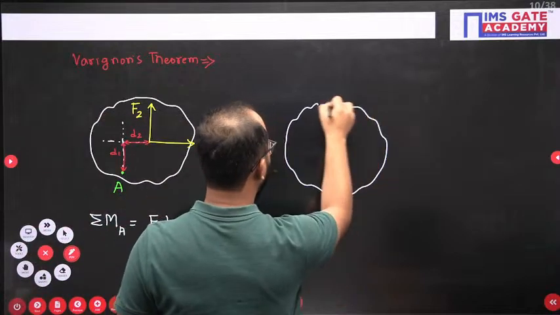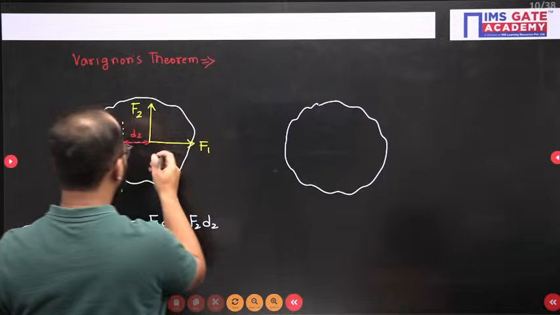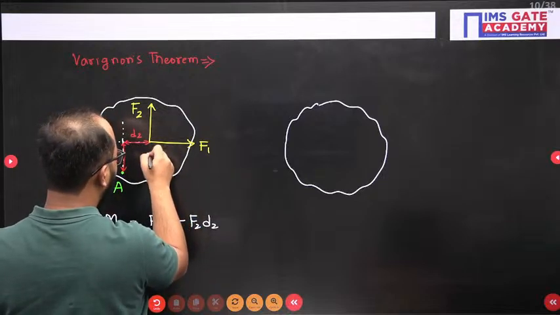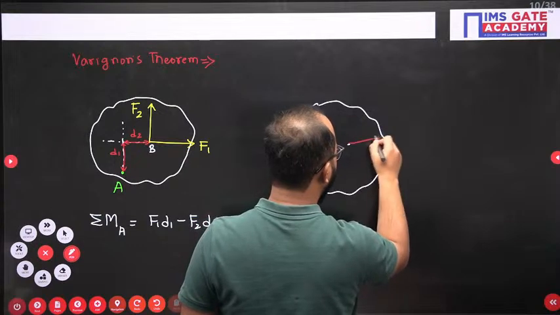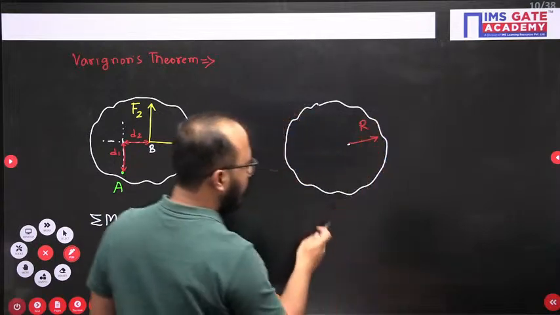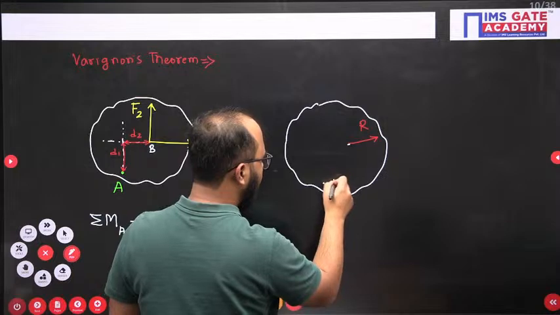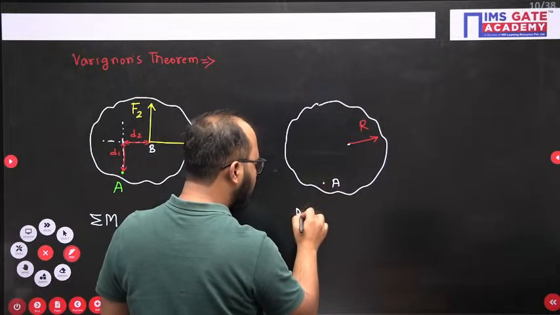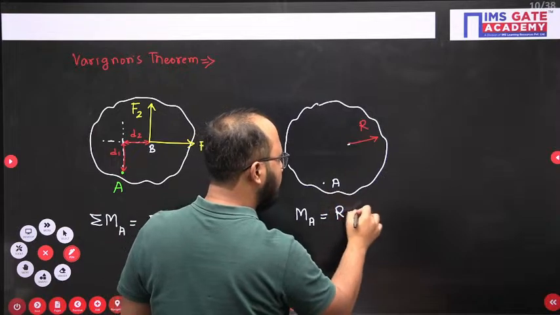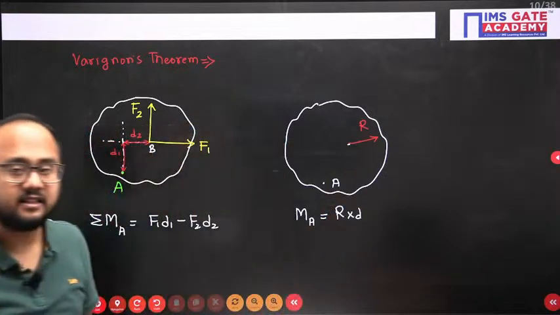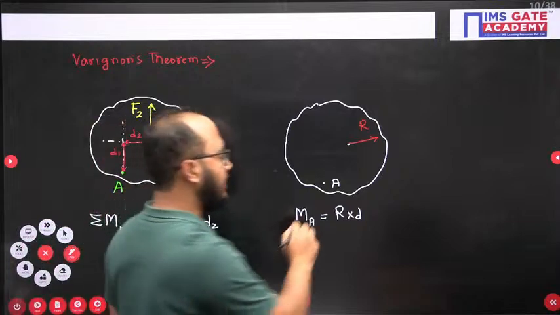Same body, and let's suppose this is point B. At point B, we will have some resultant R, right? And this is point A. So the moment produced at point A because of this resultant is R into, let's suppose, some D. D is the distance taken from the line of action of the resultant.